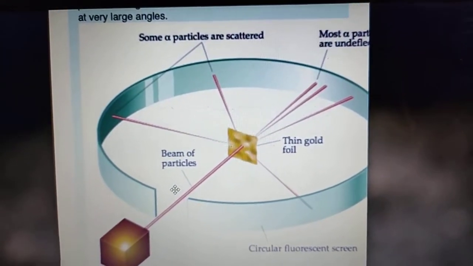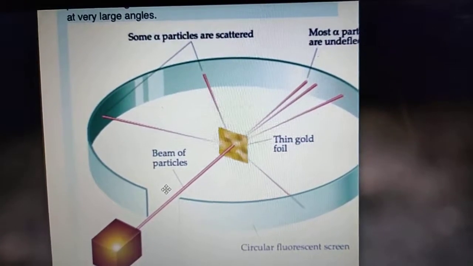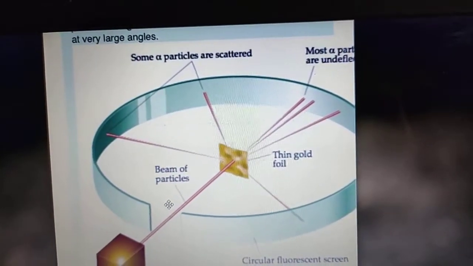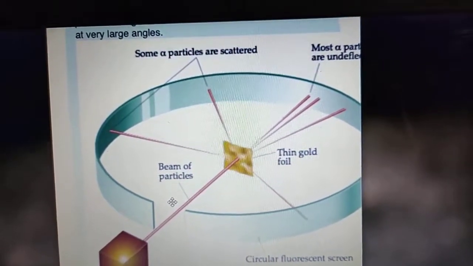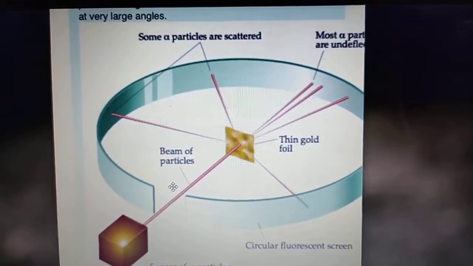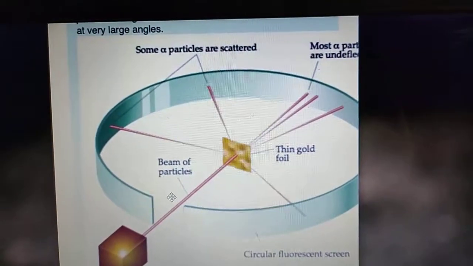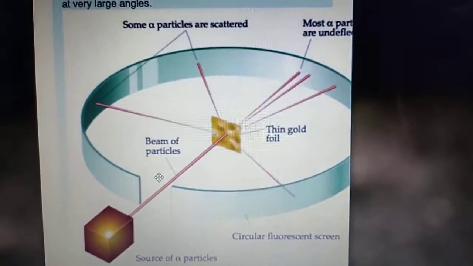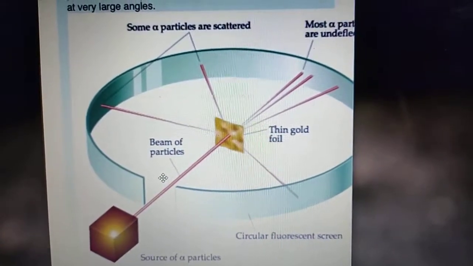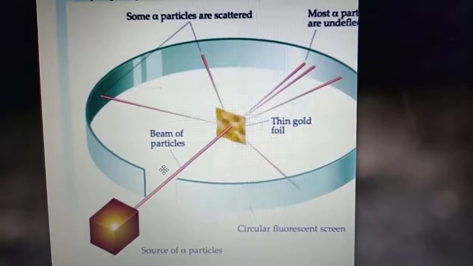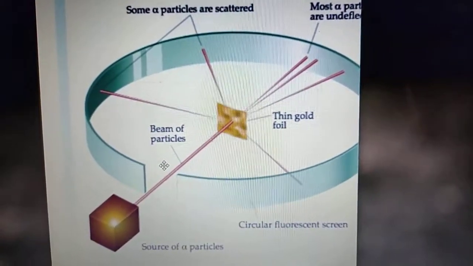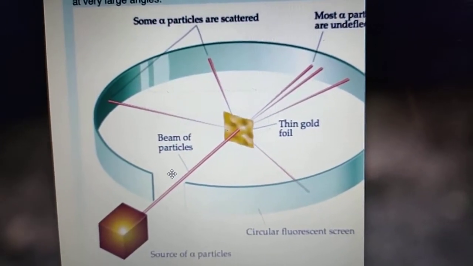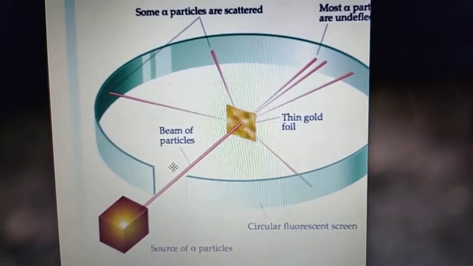If any charged particle is there, attraction takes place between positive and negative. In the nucleus, protons and neutrons are there. Neutrons do not take part in this attraction because they are electrically neutral. That is why electrons and protons are held together by electrostatic force of attraction. Electrical charges of opposite sign attract each other. These things you know. Then the effective size of the nucleus is very small compared to the size of the atom. You can see that the nucleus lies in the middle of the atom, so its size is very small.